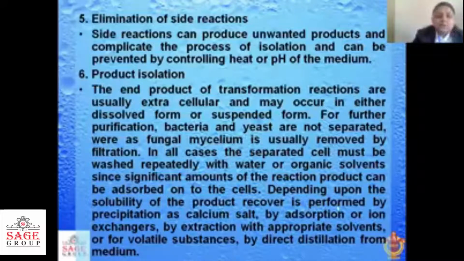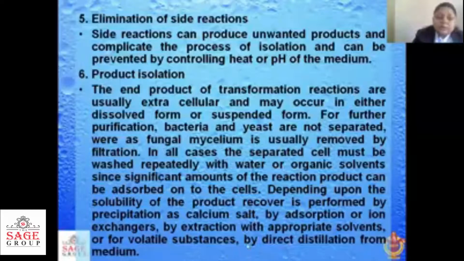So we should separate the cells, and these cells are washed repeatedly with water or organic solvents. Depending upon the solubility, product recovery is performed by precipitation as calcium salt, by adsorption or ion exchange, by extraction with an appropriate solvent, or for volatile substances by direct distillation from the medium.